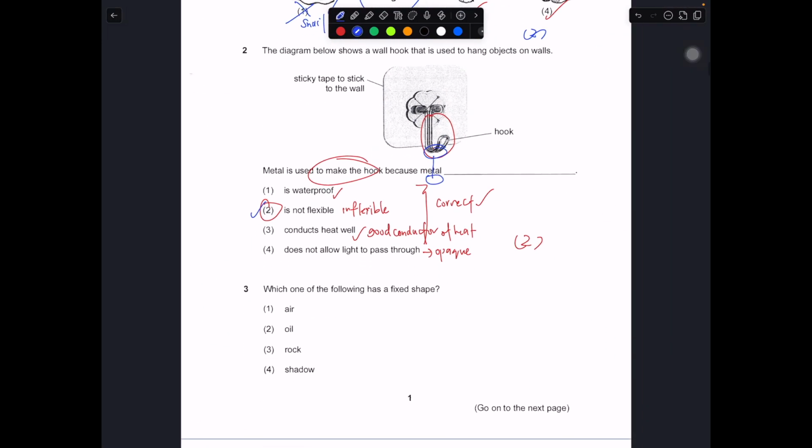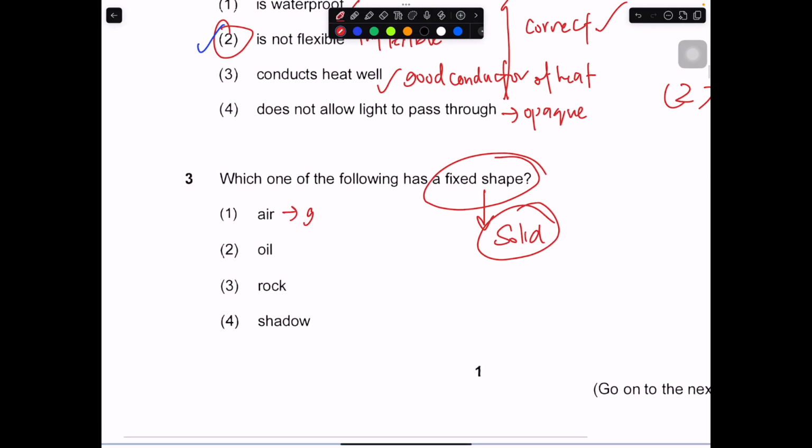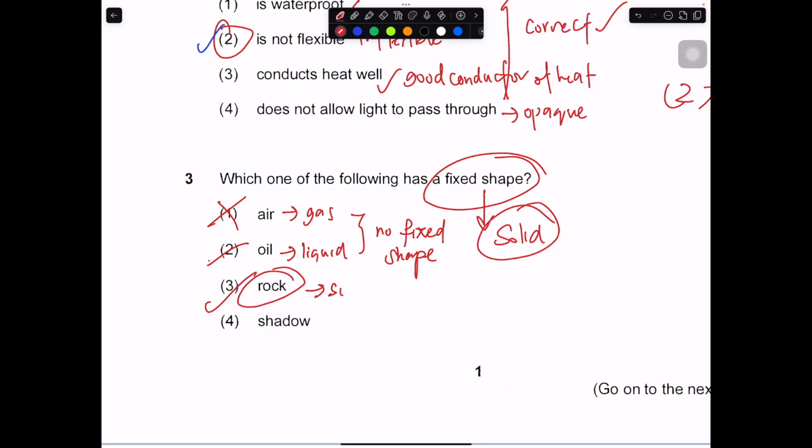Which of the following has a fixed shape? When we talk about a fixed shape, it means the object must exist in a solid state. So we have to choose something that is solid. Let us go through one by one. Air is a gas. It does not have a fixed shape, so we don't choose it. Oil is a liquid. Same thing, it has no fixed shape. It will take the shape of the container. Rock, yes, it is a solid. It has a fixed shape. So the answer is number 3.